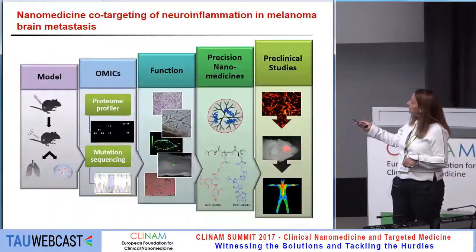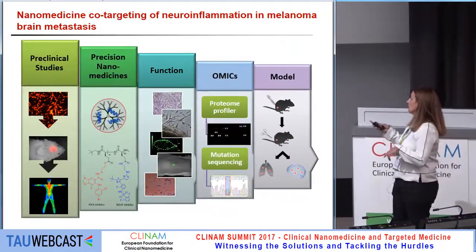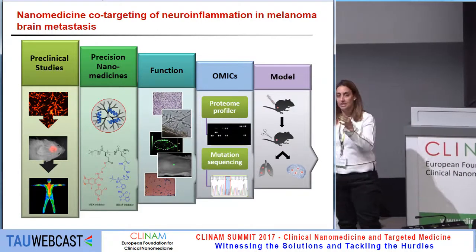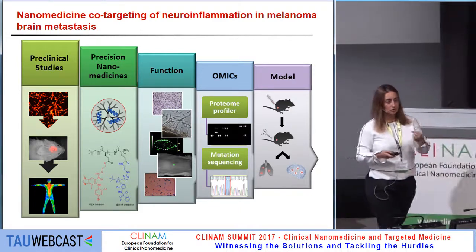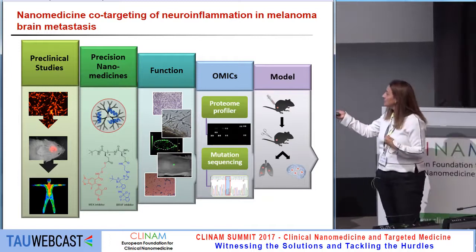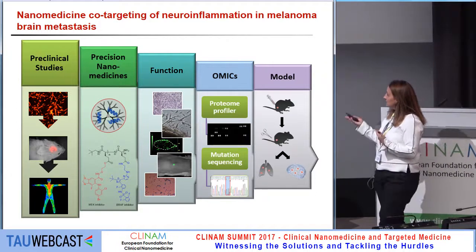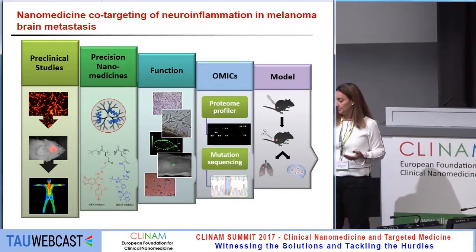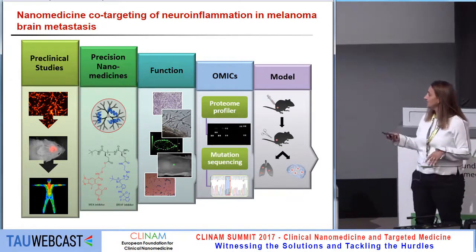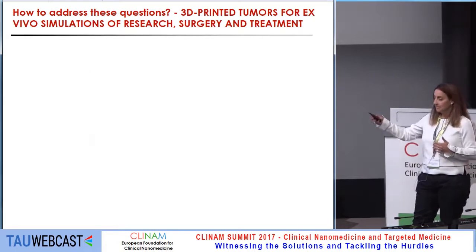So we have the tools, and now we decided that maybe we should do it the other way around, because when some neurosurgeons joined the lab, they said, let's start from the human, from the surgery room. We took a chunk of the melanoma brain metastasis and implanted it in the mouse, and it worked great. We developed several nanomedicines, but it takes a very long time, about 6 to 9 months to have 60 to 80 mice. For that, we thought we had to think out of the box to have a very rapid screening.